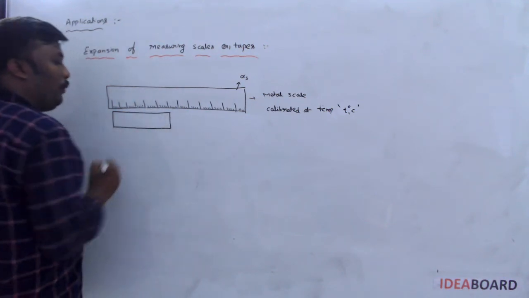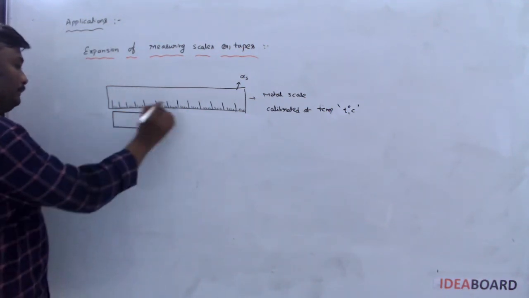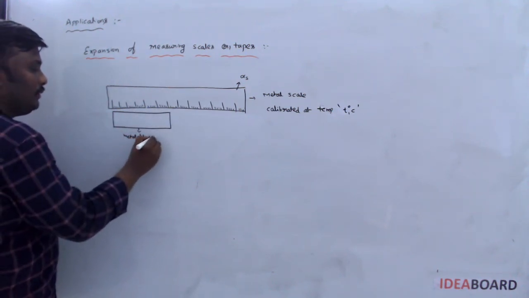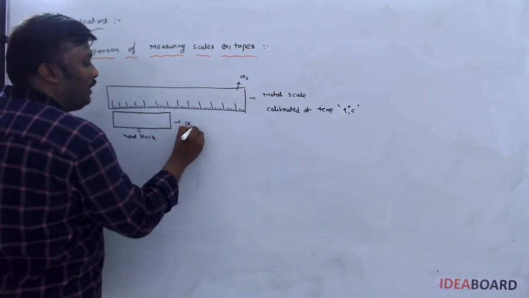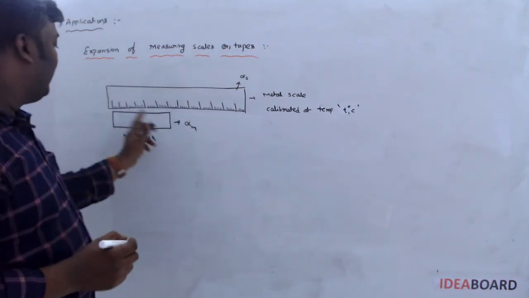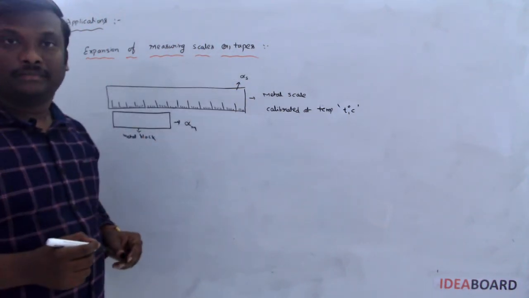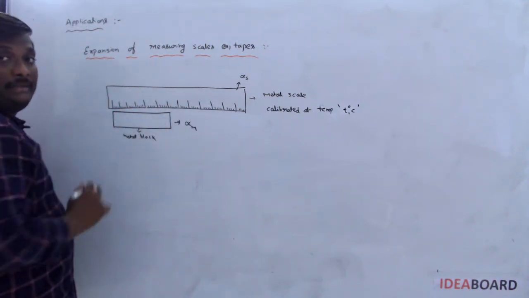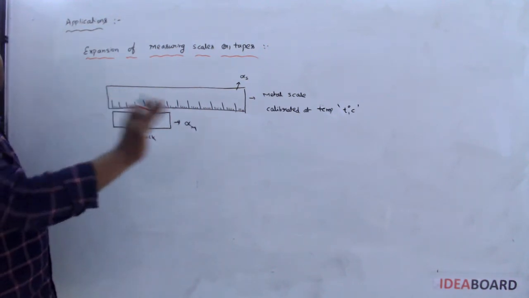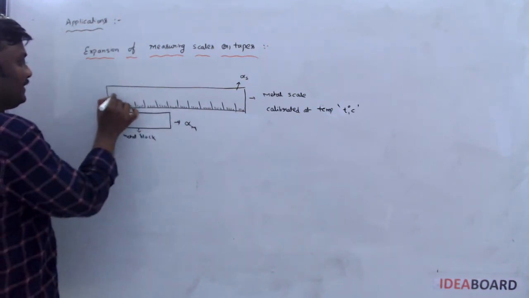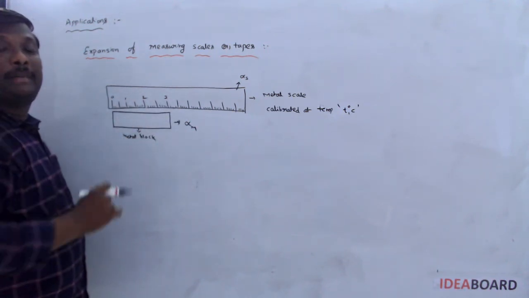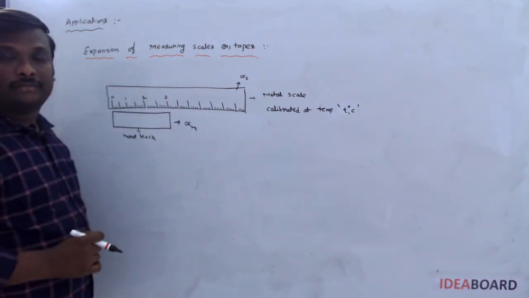length of a body, for suppose I am taking one metal block, it is made with alpha m. The scale is made with one material and this block is made with another material. Okay. Now I would like to measure this length. If you measure at the calibrated temperature, no doubt it always shows the exact reading. What is the reading here? For suppose this is 0, this is 1, this is 2 and this is 3. So the length of the metal block is just 3 centimeter.